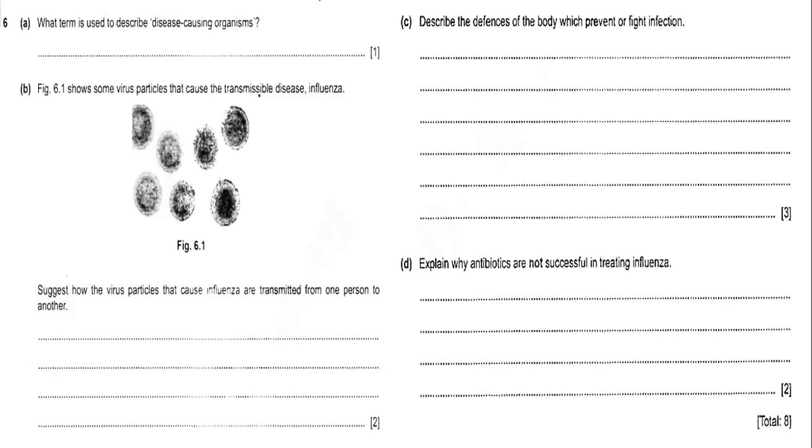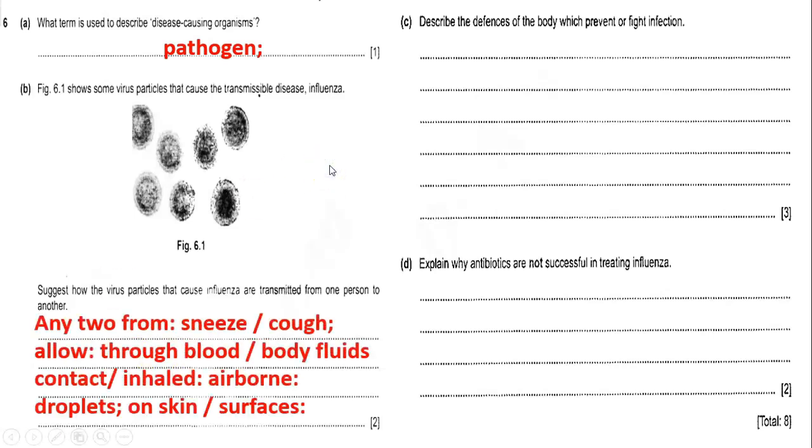What term is used to describe disease-causing organisms? It is pathogens. Figure 6.1 shows some virus particles that cause the transmissible disease influenza. So here we go. These are shown in the figure. Suggest how the virus particles that cause influenza are transmitted from one person to another. There are a lot of ways by which influenza can be transmitted: droplets, sneezing, coughing, body fluids, inhaled airborne droplets. All of these are ways.